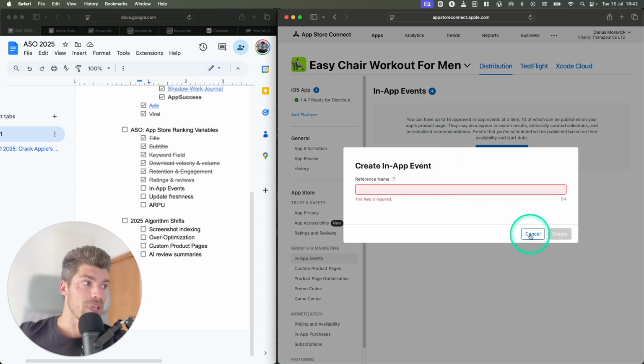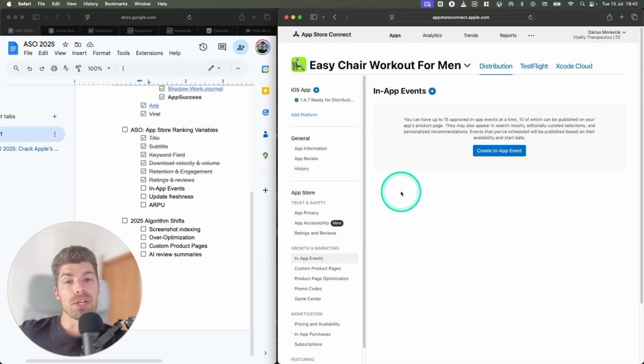That actually never happened to me. So I don't really do a lot of in-app events, but I know it does work for other people. So it's something that you could check out.